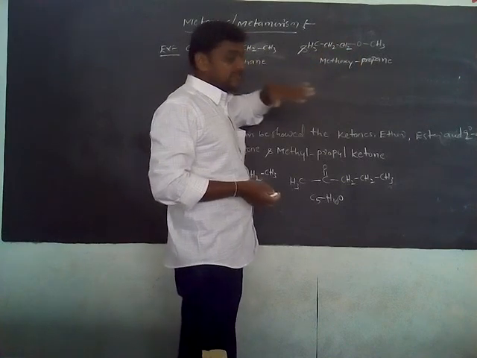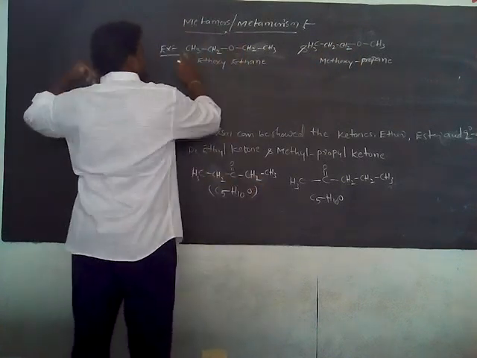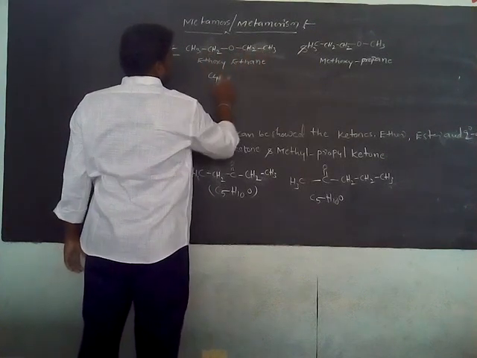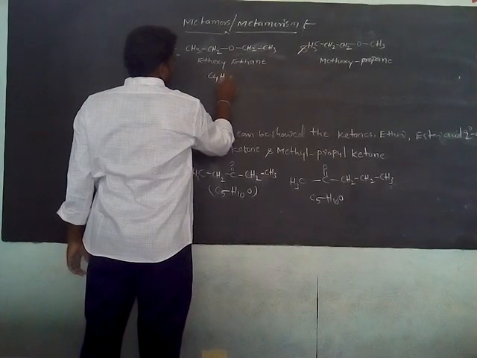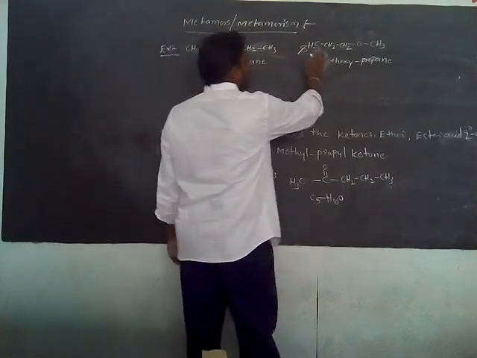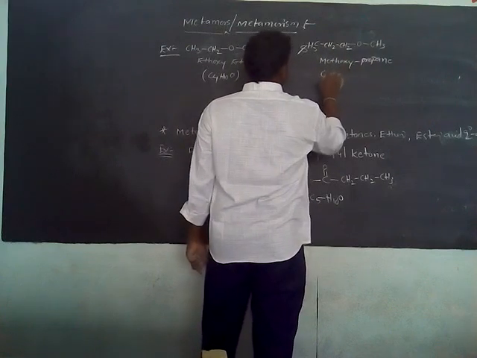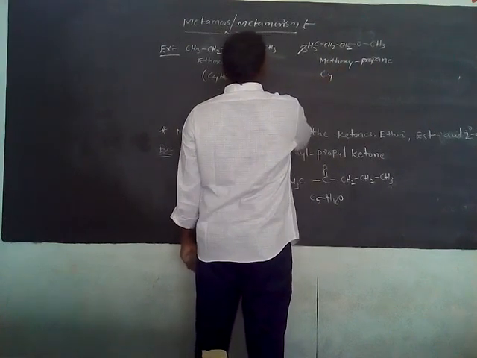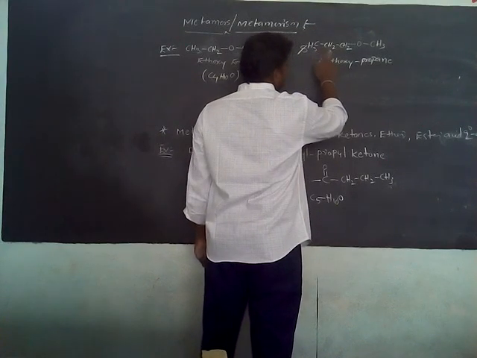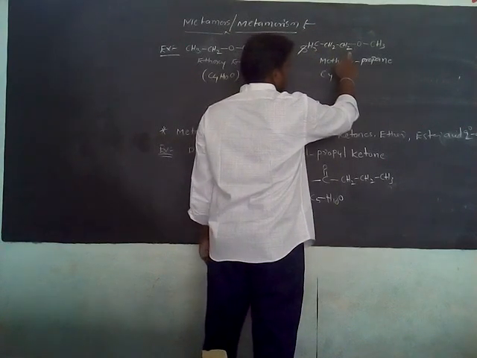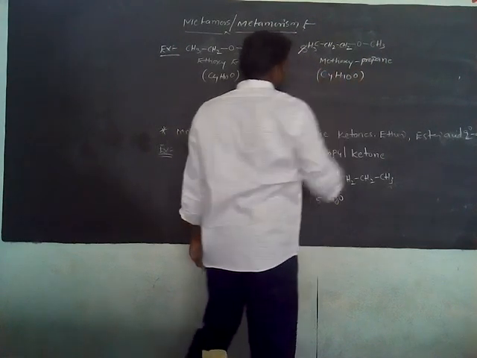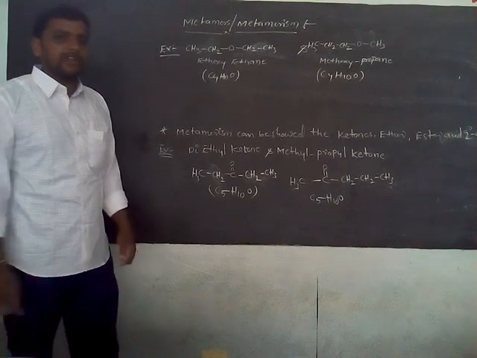And where is the difference? First of all, go to the formula. How many carbons? 1, 2, 3, 4. C4. Hydrogens are 5 plus 5, 10, and O. So C4H10O. Go to here: 1, 2, 3, 4 carbons. C4H10O. Hydrogens: 3 plus 2, 5, plus 2, 7, plus 3, 10. C4H10O. The molecular formula is the same.